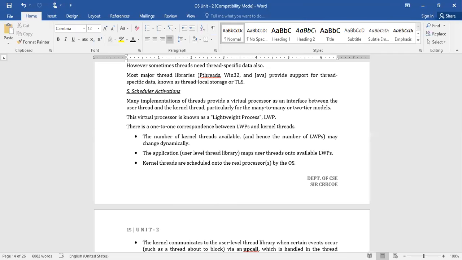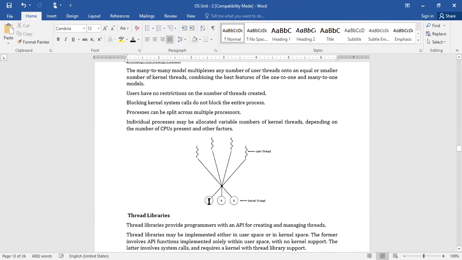Especially in the case of many-to-many, n number of user threads are mapped to n number of kernel threads. You can observe the diagram here itself. There are several user level threads which are mapped to several kernel level threads. Now we need a scheduler which will take care of allocating a particular user level thread to a particular kernel level thread. So we need a mechanism in between the user level thread and the kernel level thread.